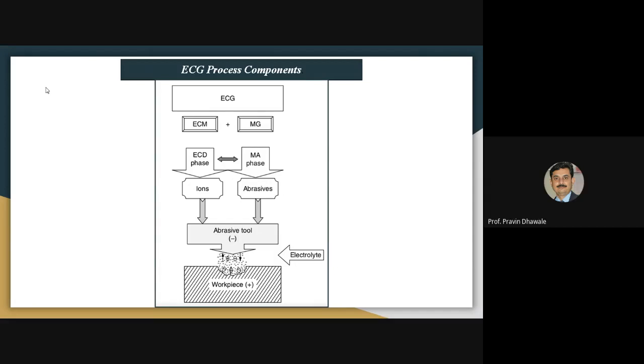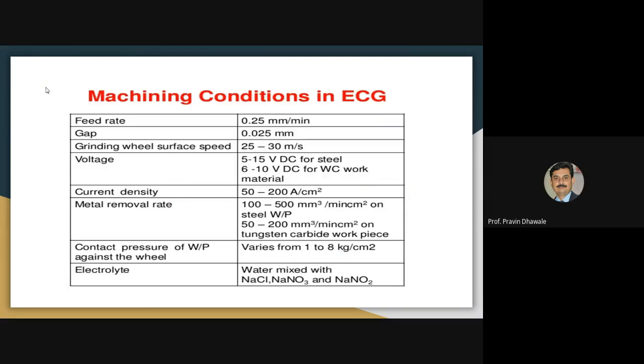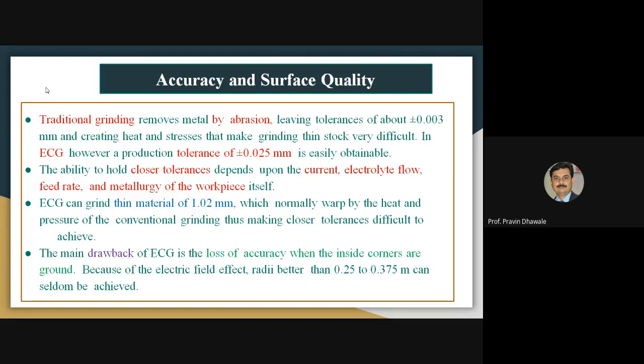Electrochemical grinding is a combination of electrochemical machining plus mechanical grinding, where 80 to 85% of the material is removed by electrochemical dissolution of the material, and 10 to 15% of the material is removed by the mechanical abrasion process, because we are using abrasive particles. This will be the machining conditions of the ECG, electrochemical grinding.